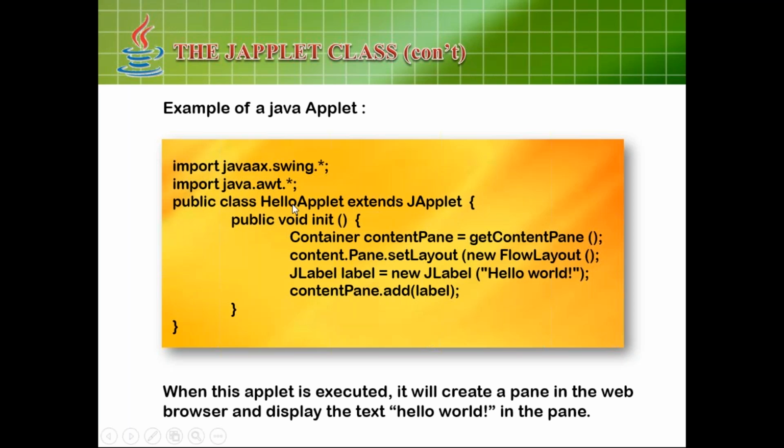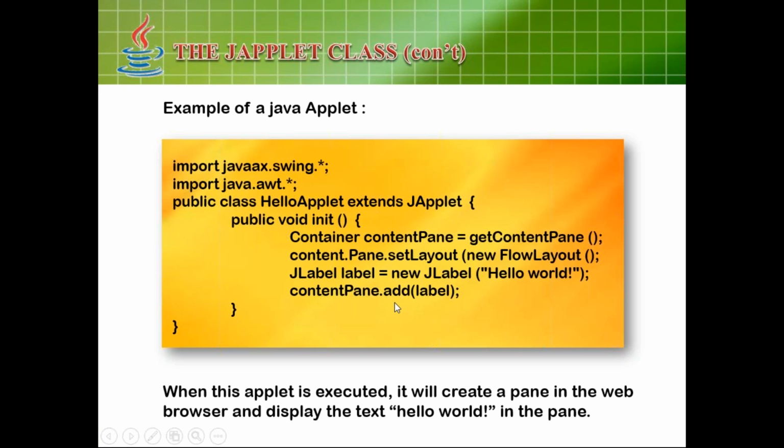Container is something like that. We clean the ground, set the layout, then use components like labels and add that label to the ground. That is what we discussed here.